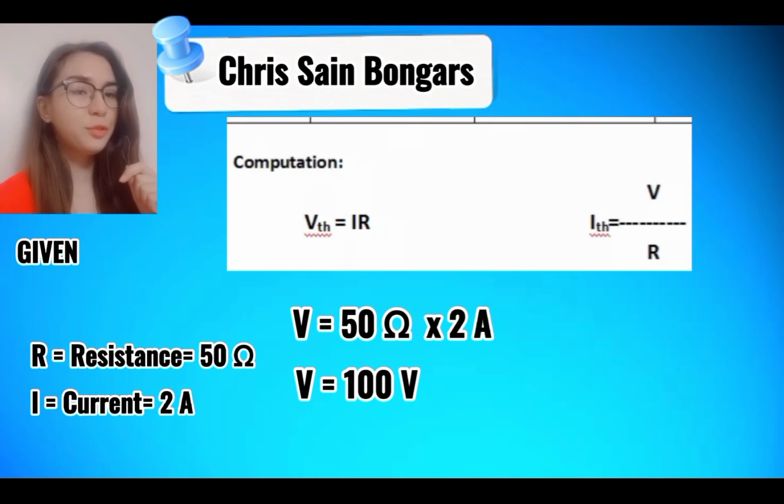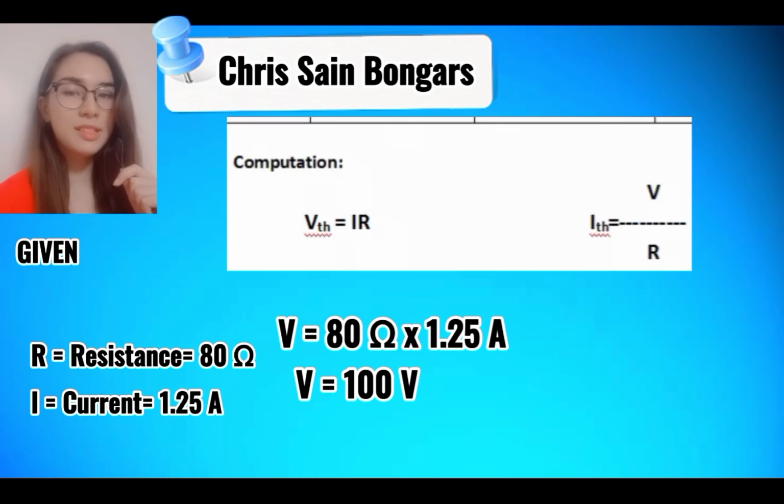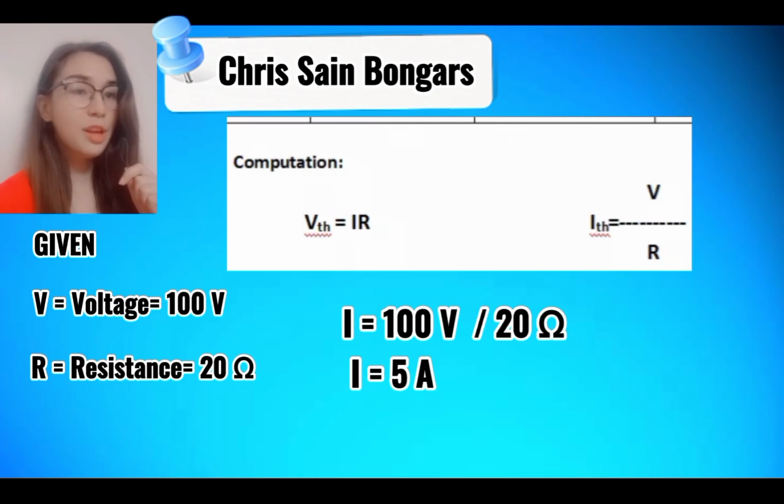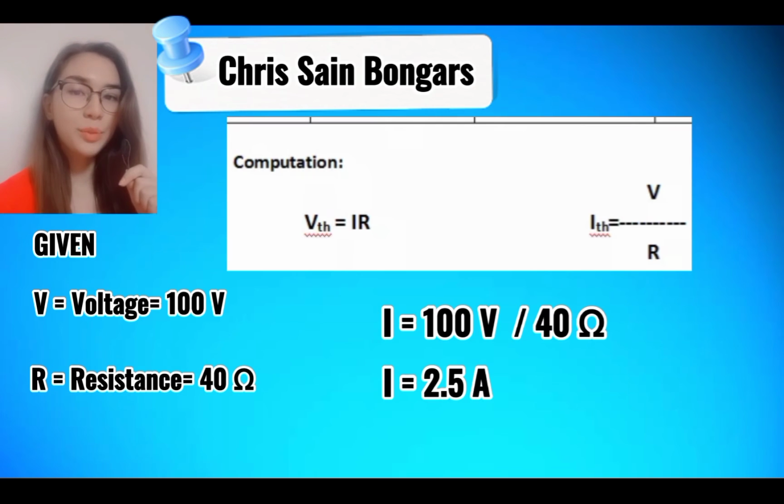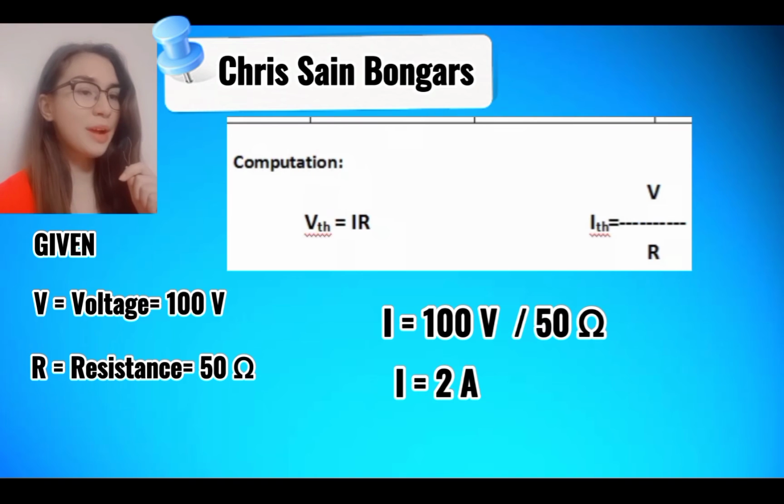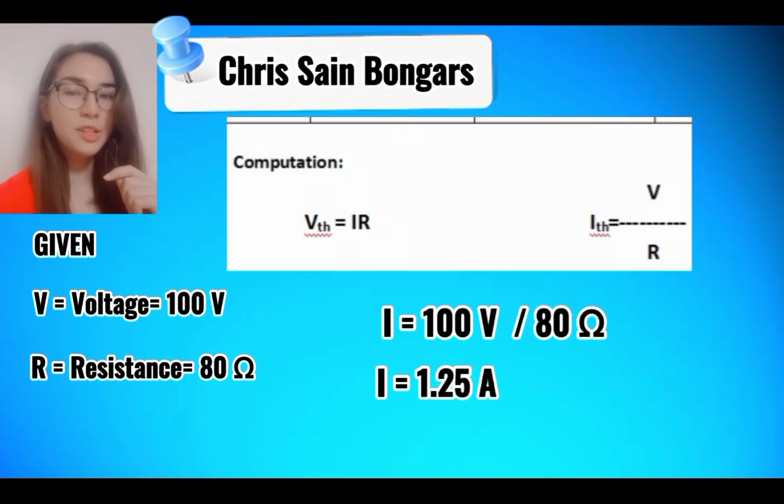The theoretical voltage is the same for all 5 trials at 100 volts. However, the theoretical current for the succeeding trials are the following: 5 amperes for trial 2, 2.5 amperes for trial 3, 2 amperes for trial 4, and 1.25 amperes for trial 5.